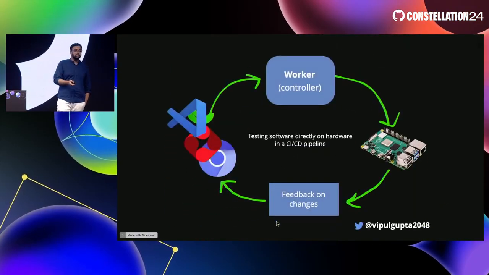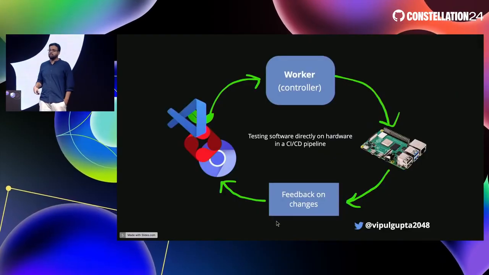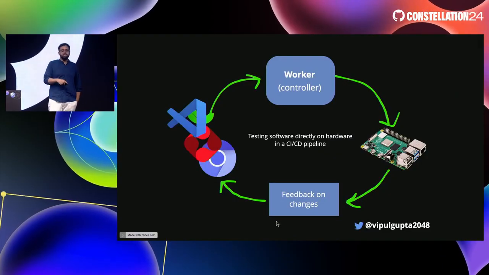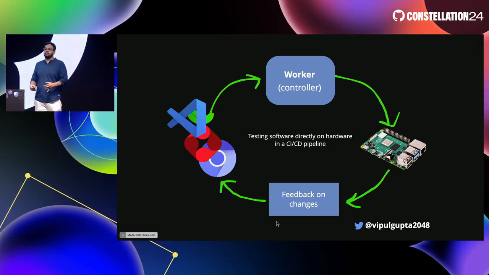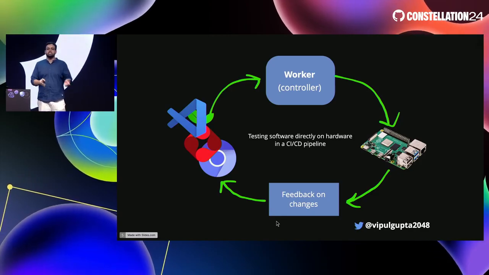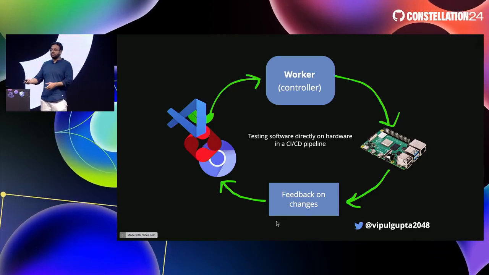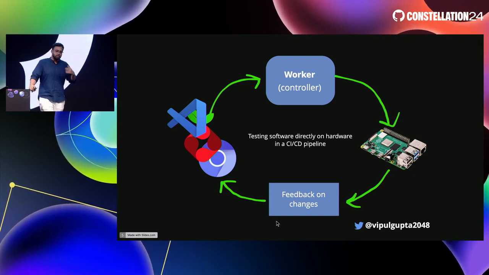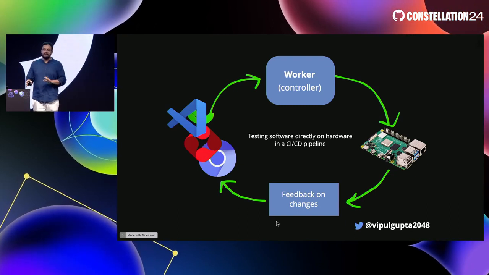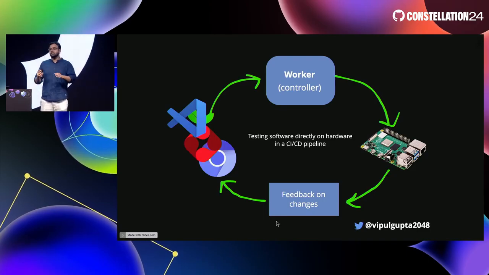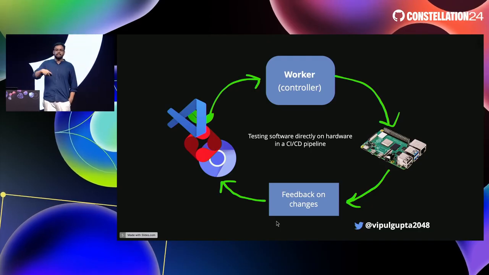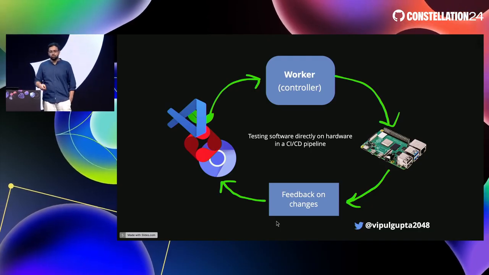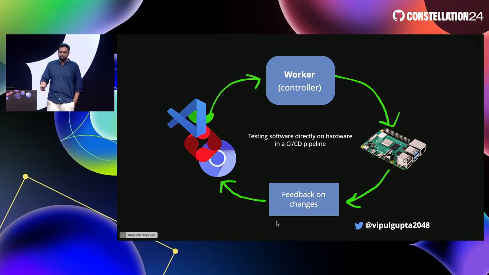Then if you are into building cross-architecture applications, then AutoKit is great. You can target the exact device you're building for, or ARM v7, ARM v8, and then you can connect an AutoKit to it, test every build of your software on the hardware directly. And that's where your team can get the confidence and the improvement in their workflow that really helps to give back the right feedback. So you can actually see what's happening with their builds, right? Everyone loves that. And you can get feedback on the changes right in the PR, and the PR can get fixed. So no one is pushing broken ARM v8 builds.